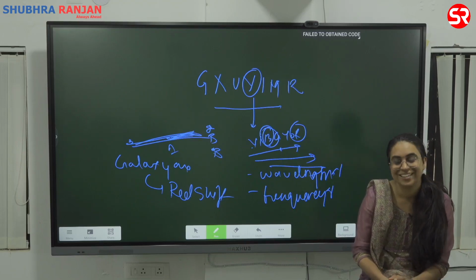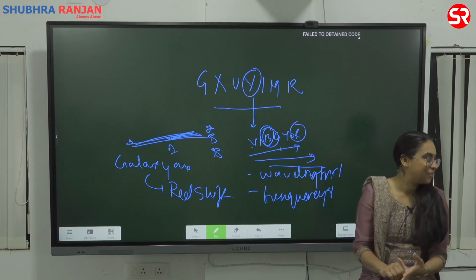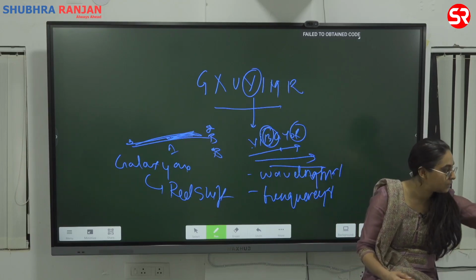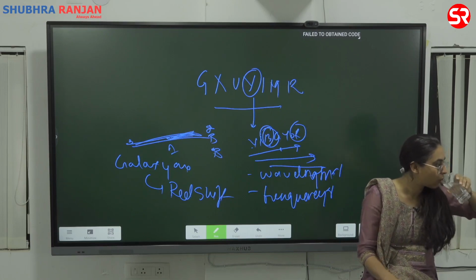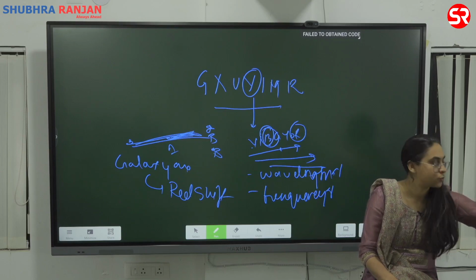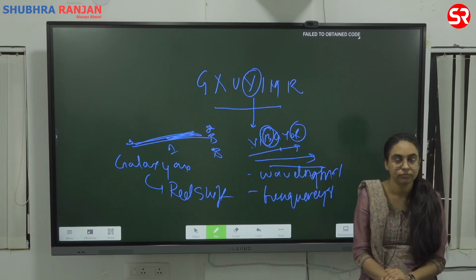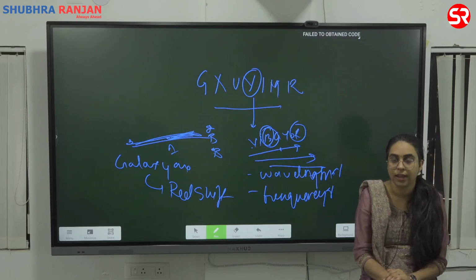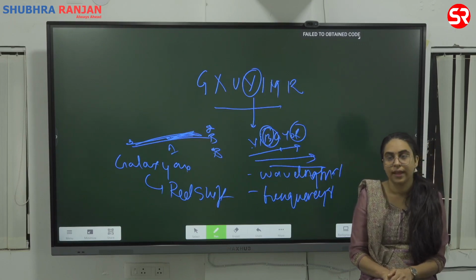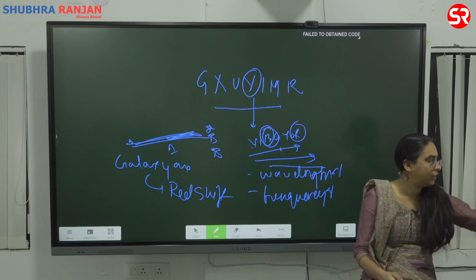The second one is pulsating theory. This was proposed by Arthur, A-R-T-H-U-R, Eddington, E-D-D-I-N-G-T-O-N, Arthur Eddington.